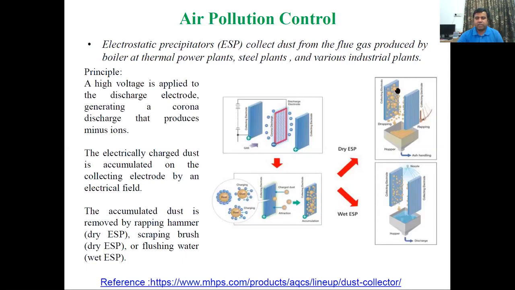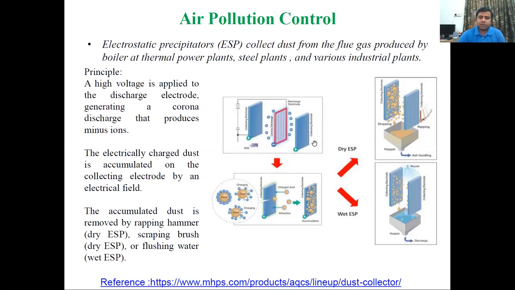So this dust will be collected on the plate, and by using the rapping hammer, that dust will be collected into the hopper, and the flue gas will be released into the environment.